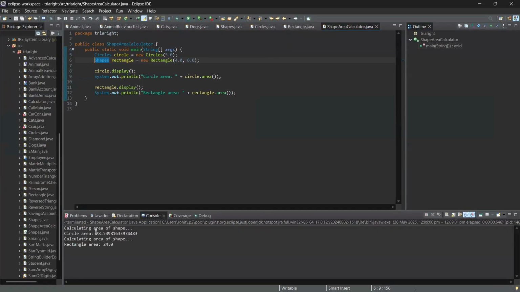On running, it shows calculating the area of the shape, and the circle area is this much, for the radius we provided as 5.0. In the same way, it is calling the display method of the rectangle, calculating area of rectangle. Rectangle area equals width into height, 6 into 4.